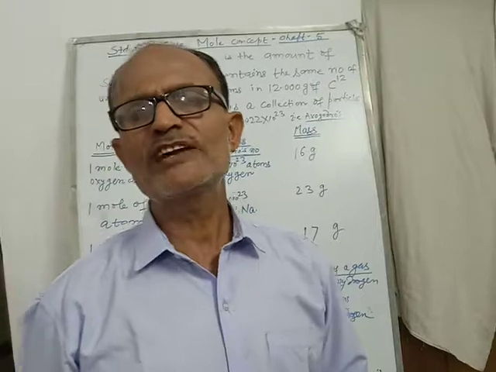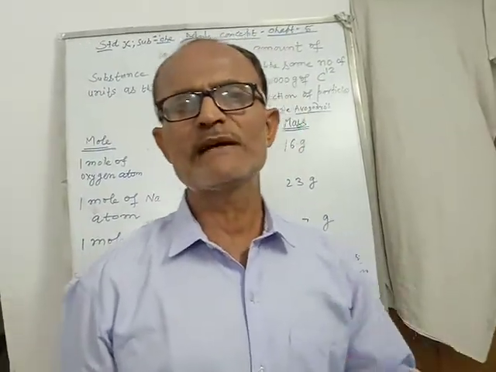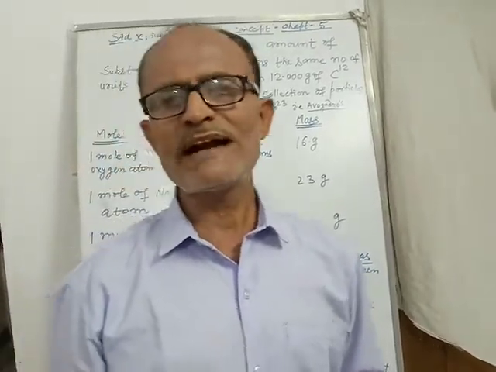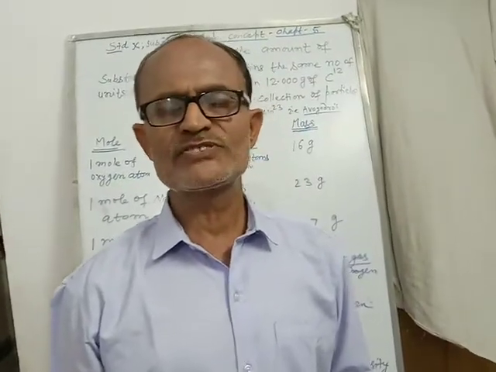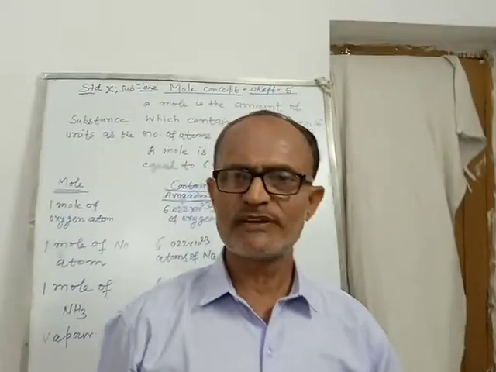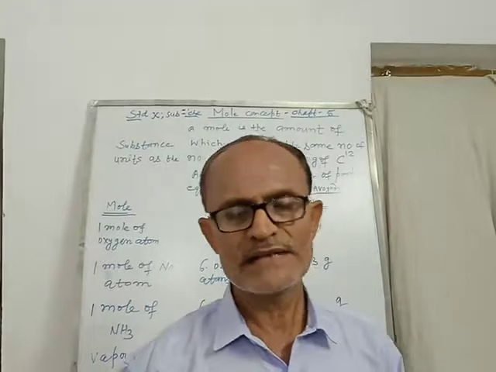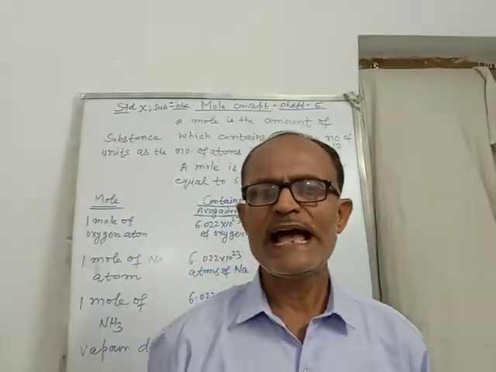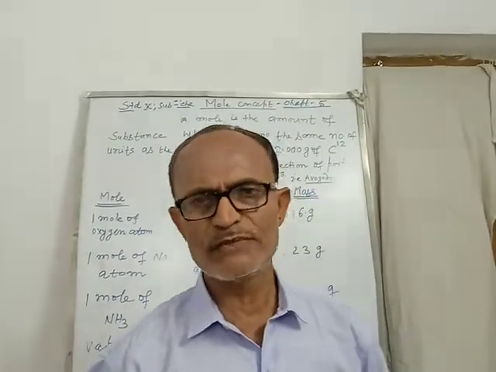We are going to start today with the 5th chapter of chemistry known as mole concept. This is a very important chapter in chemistry. Although it has been reduced in the new syllabus, the marking scheme will be told to you a little later. The syllabus of mole concept and stoichiometry has been reduced too much.